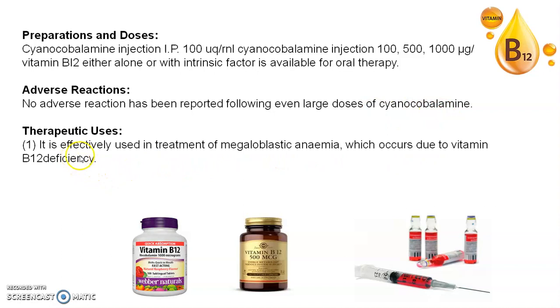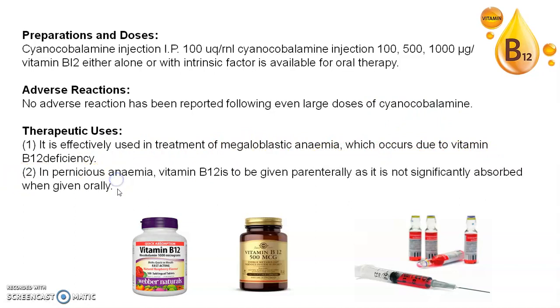Therapeutic uses. It is effectively used in the treatment of megaloblastic anemia which occurs due to vitamin B12 deficiency. Then pernicious anemia, vitamin B12 is to be given parenterally as it is not significantly absorbed when given orally.